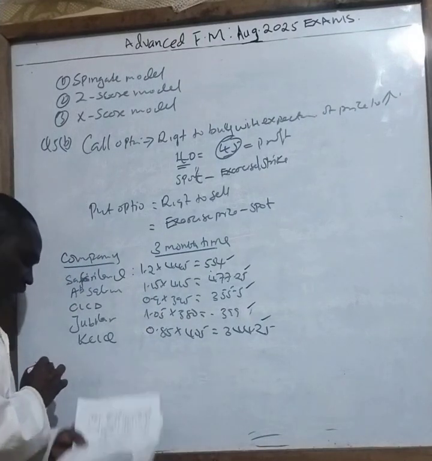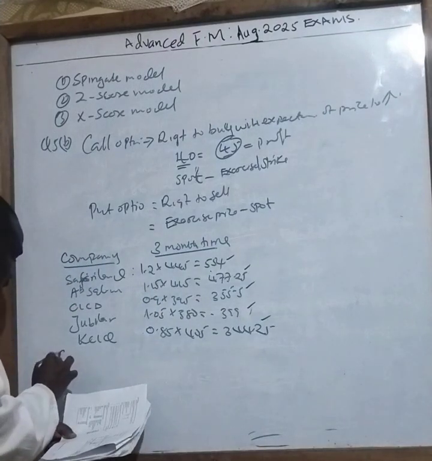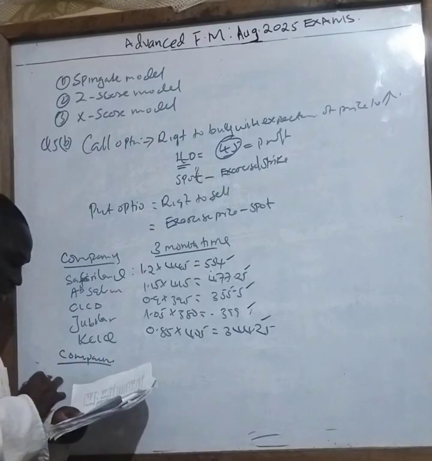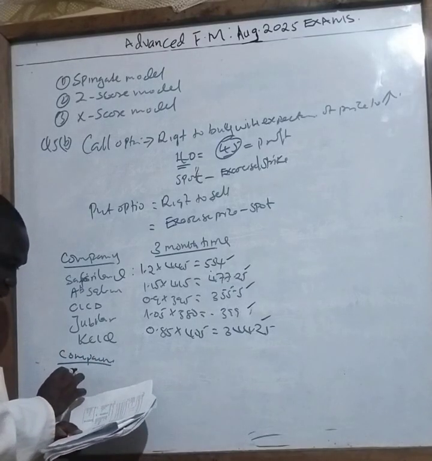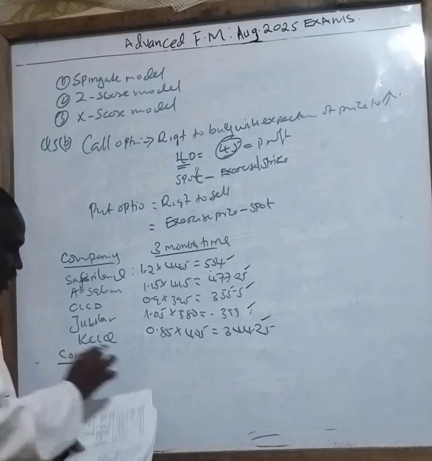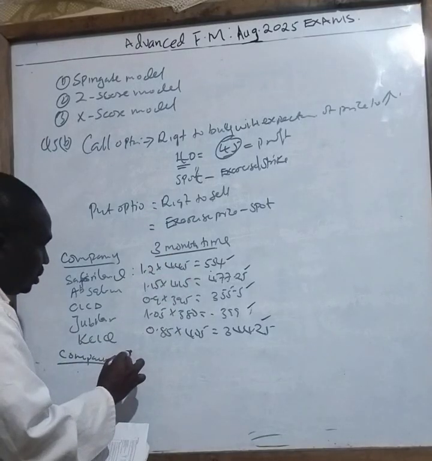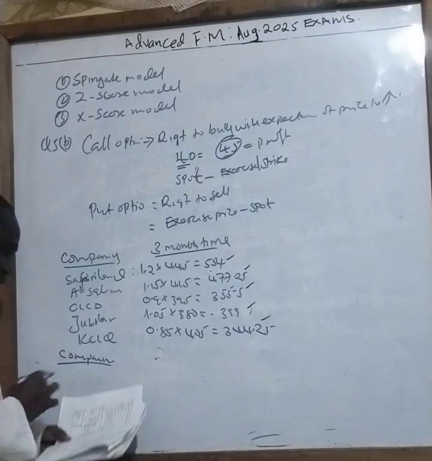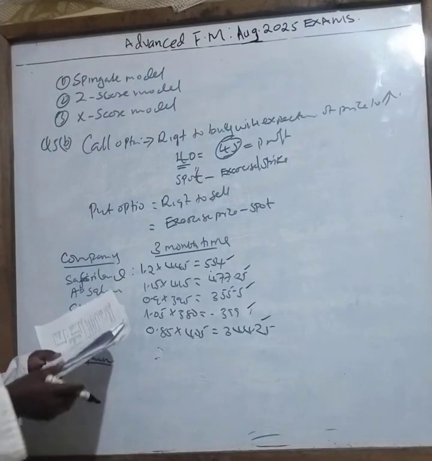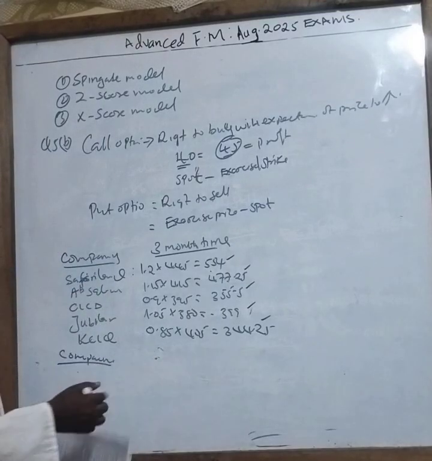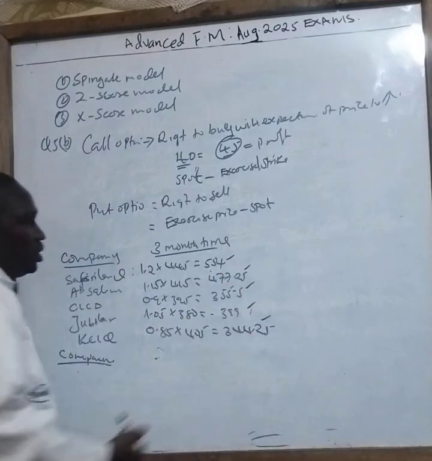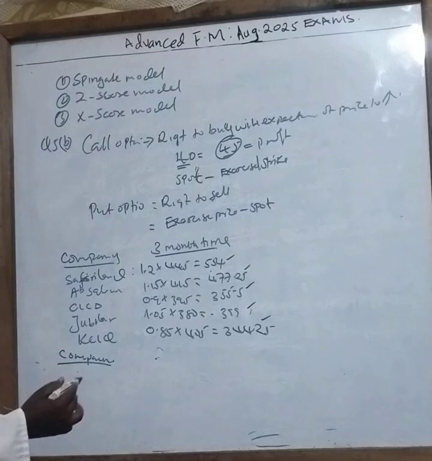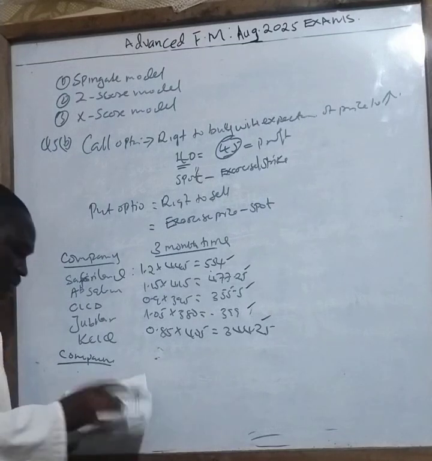Then I now come and work out, so I can now say companies here. Okay, companies, I have it there. There are 4. So I have now the 3 months price for companies there. So my work is very easy there. I have already the prices here. So what I need to do now is to compare, to extract, to subtract.